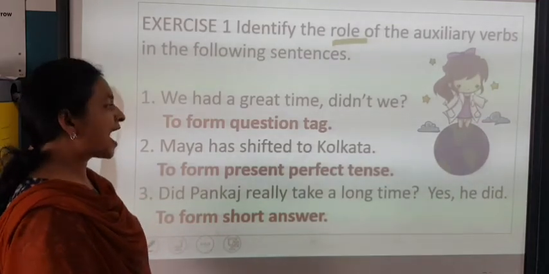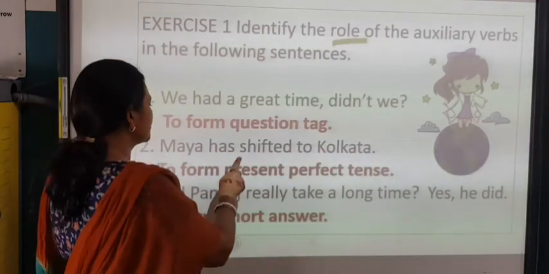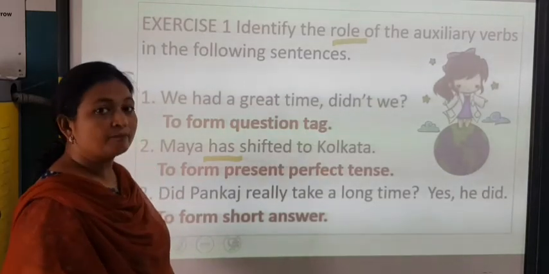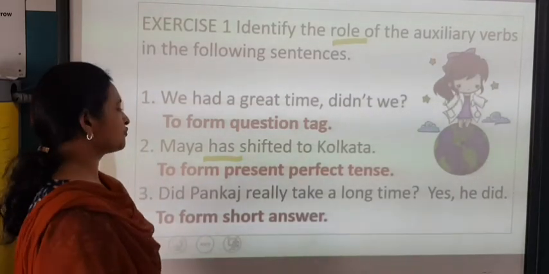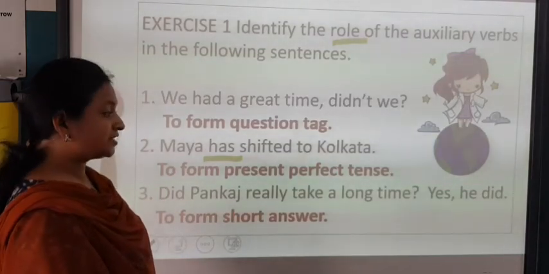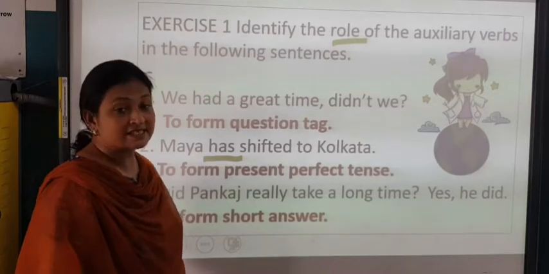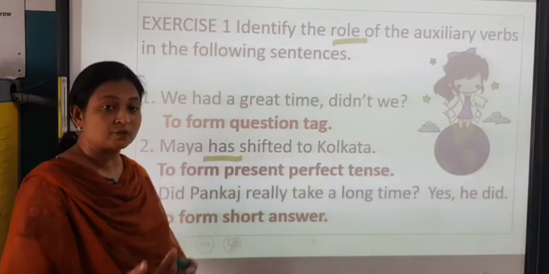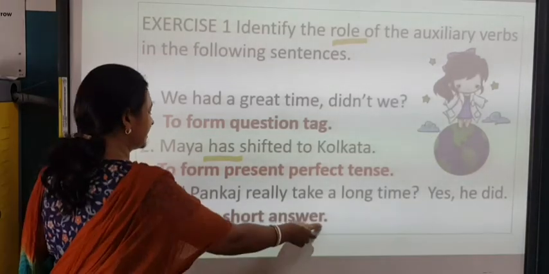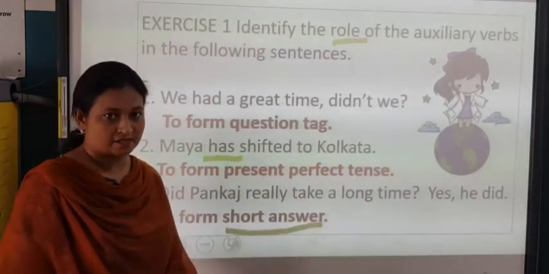Second is Maya has shifted to Kolkata. You have has as the auxiliary verb and shifted is the main verb. So, has is used to form present perfect tense. Did Pankaj really take a long time? Yes, he did. Okay, whenever we have a question and the answer is given in yes or no, in that case we call it a short answer.